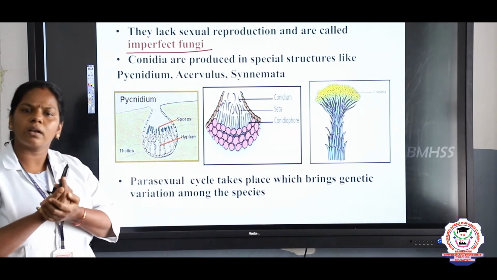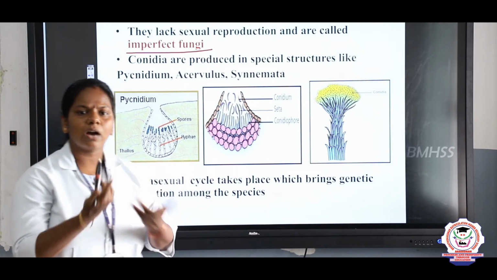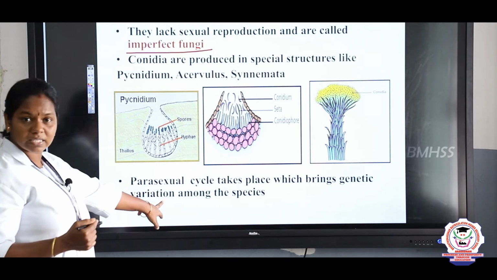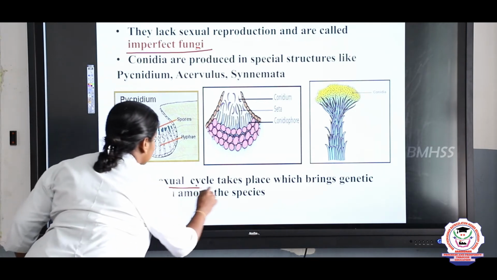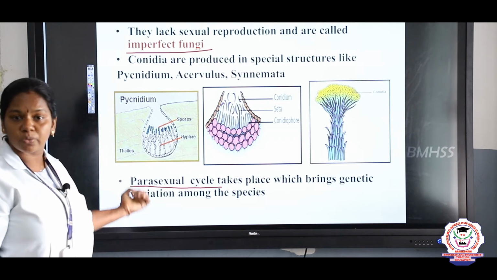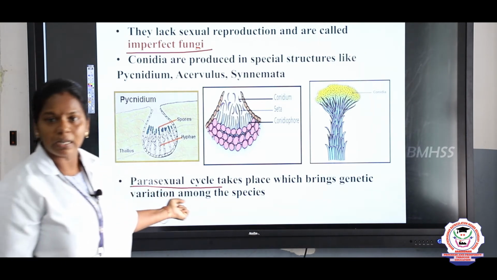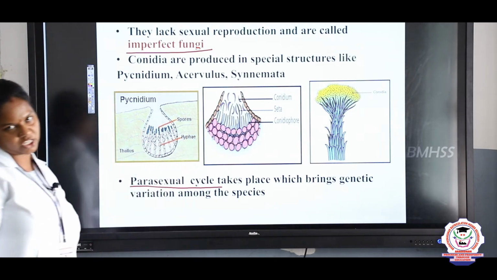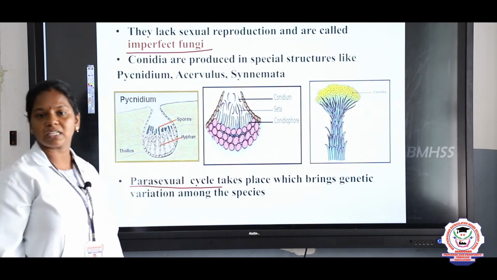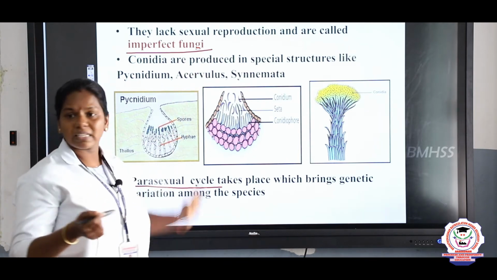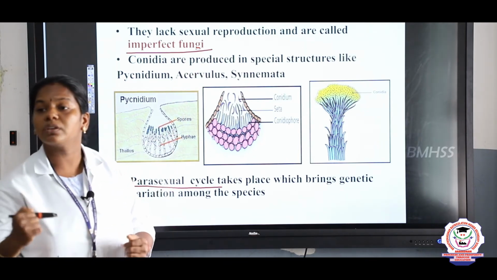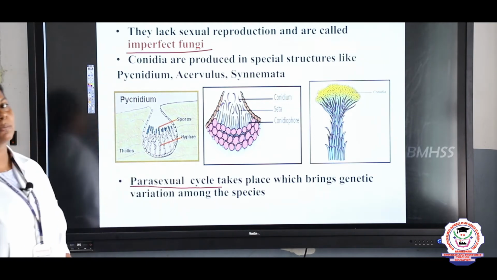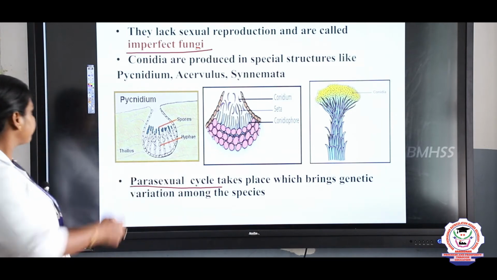So since they do not reproduce by sexual method, how are they in various shapes, children? Yes, here is one important twisted question, because parasexual cycle takes place. Here instead of sexual, what takes place? Parasexual cycle takes place. Hence, it leads to genetic variation among the species. Right? From this, the important questions may ask: in deuteromycetes sexual reproduction is absent, but how does the variation take place? Right? It is due to parasexual cycle. So, we discussed the 4 types of fungi.